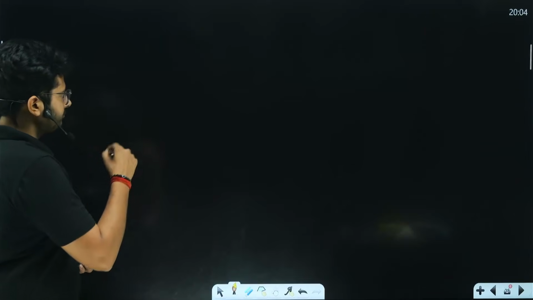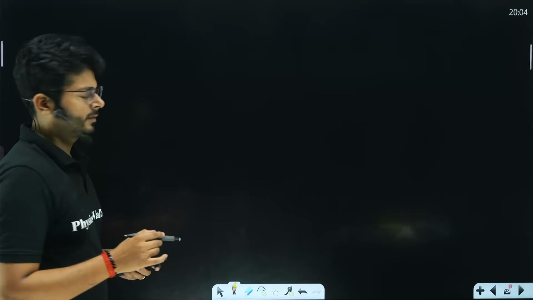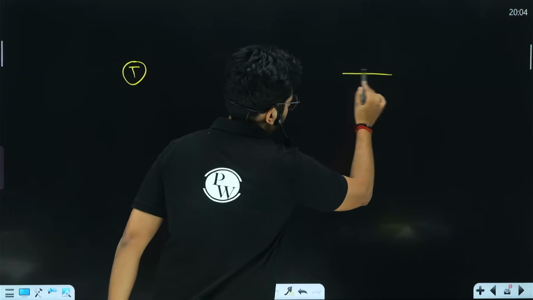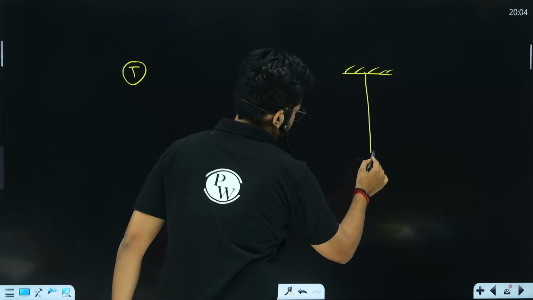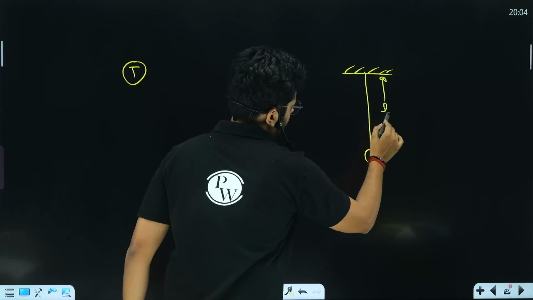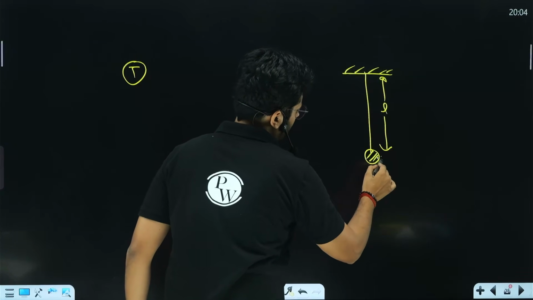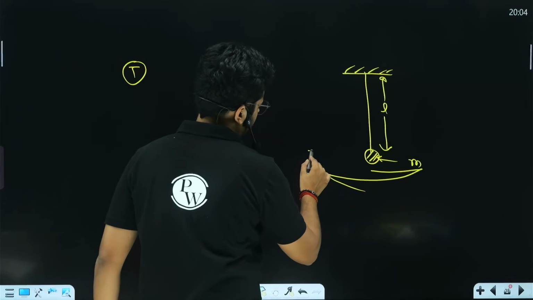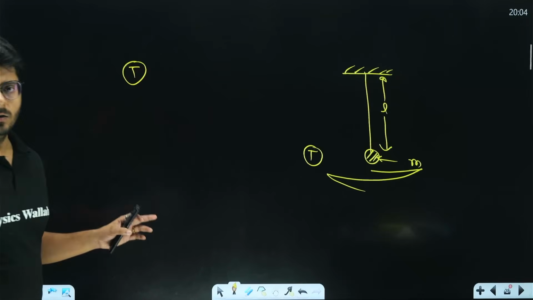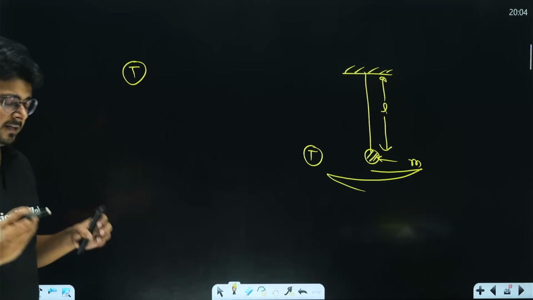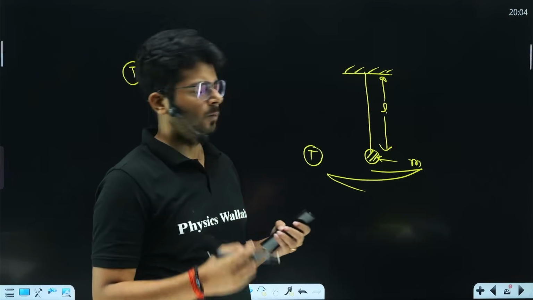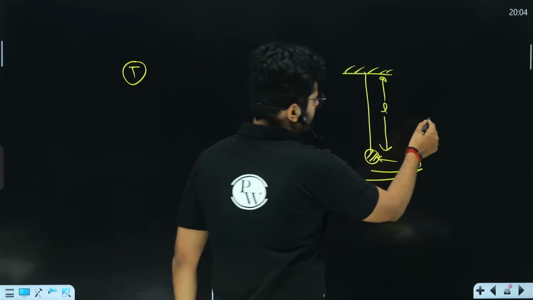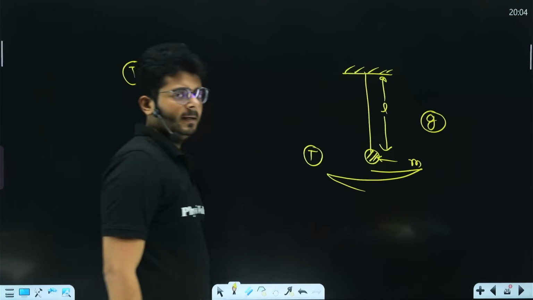For example, if you want to find out the relation for the time period of a pendulum, let's say there is a pendulum hanging like this. It has a certain length. This bob has a mass m, and it is moving to and fro like this. So it has a time period t. We can figure out the relation of its time period with the available parameters, and let's say the value of acceleration due to gravity over here is g, right?